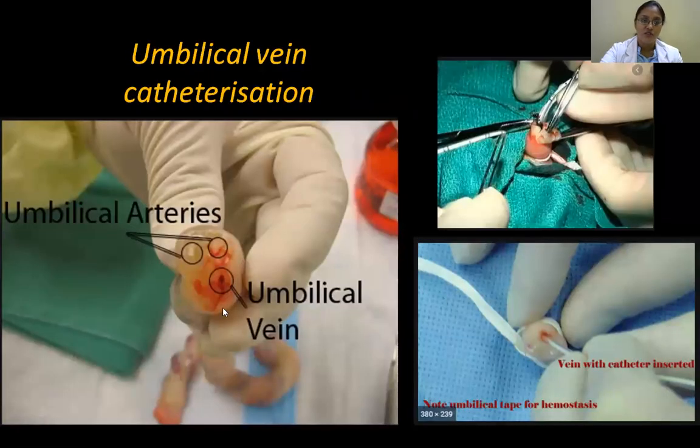Here there's a section of the umbilical cord. In a section of umbilical cord, what do you have to see? You will find 2 umbilical arteries and 1 umbilical vein. Which umbilical vein is it? The left umbilical vein. So you can identify the 2 arteries, and this is the vein. Here they're clamping it, and then sending a catheter through this. So this is umbilical vein catheterization. That's about the development of the vascular system.